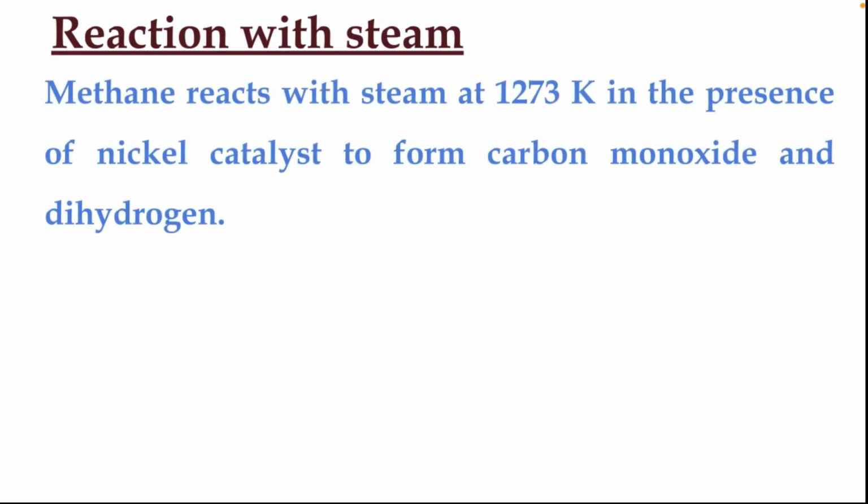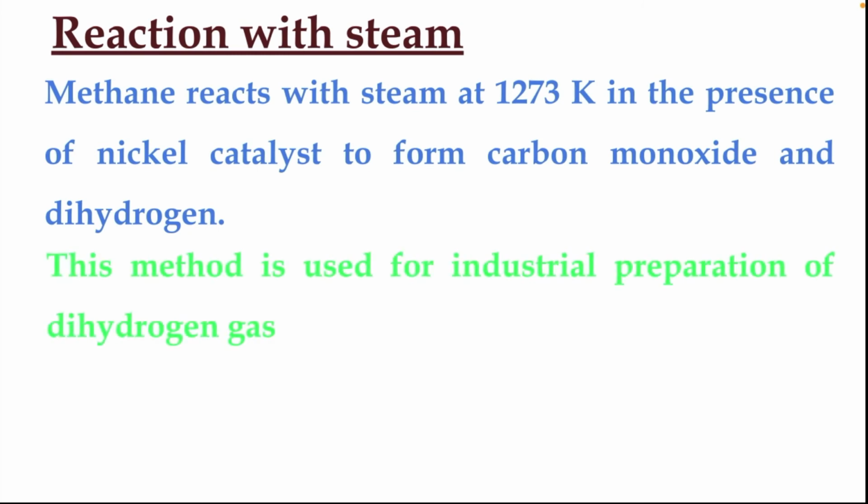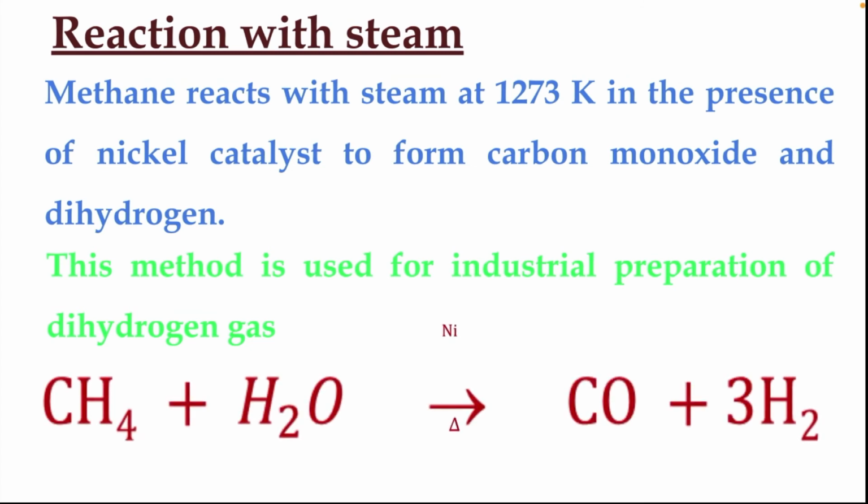Next, reaction with steam. Methane reacts with steam at 1273 Kelvin in presence of nickel as catalyst to form carbon monoxide and dihydrogen. This method is used for the industrial preparation of hydrogen gas. The reaction is CH4 plus H2O in presence of nickel as catalyst. It produces CO plus H2, in which the hydrogen formed is the method we use for industrial preparation of dihydrogen.